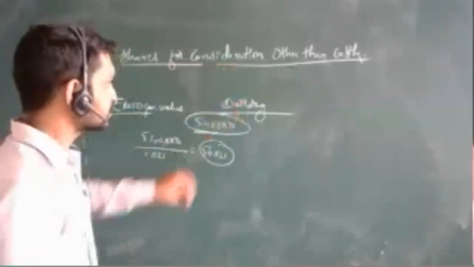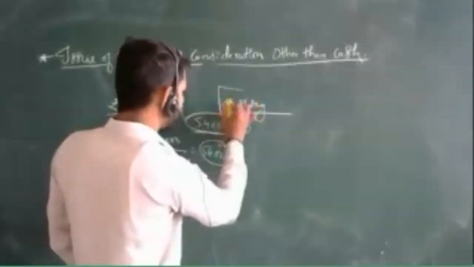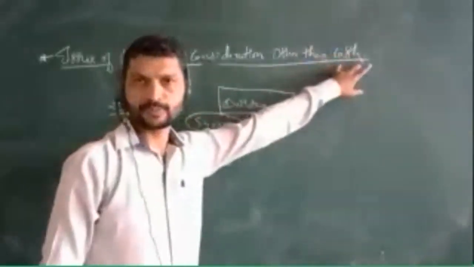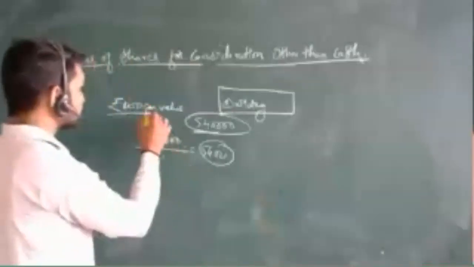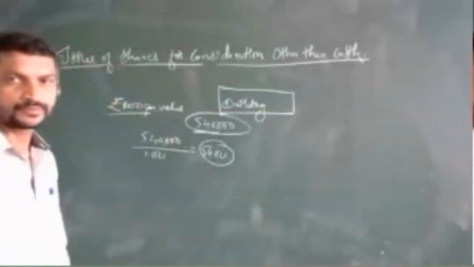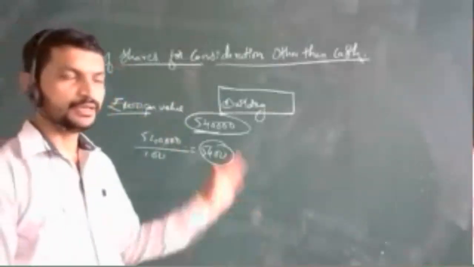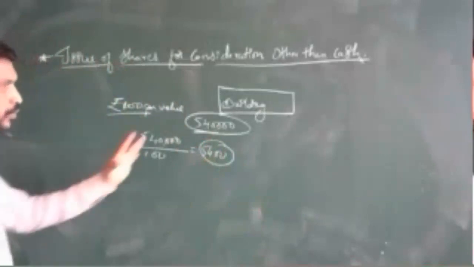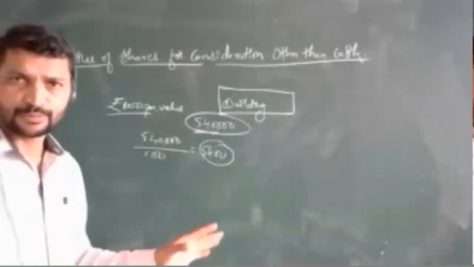So for this building, we are paying other than cash; we are not paying cash, we are paying by issue of shares. This is what we discussed in the previous session.